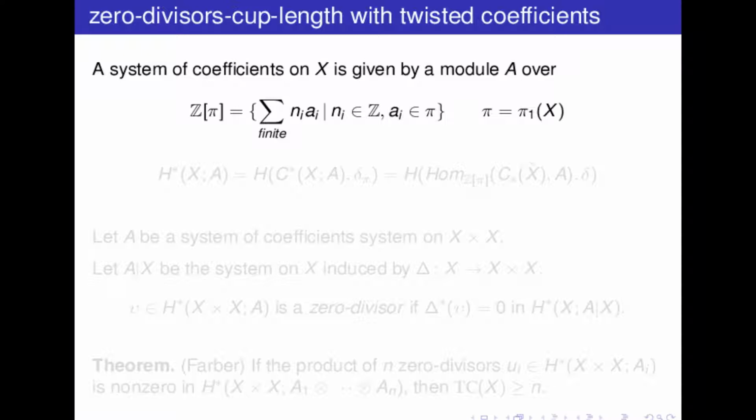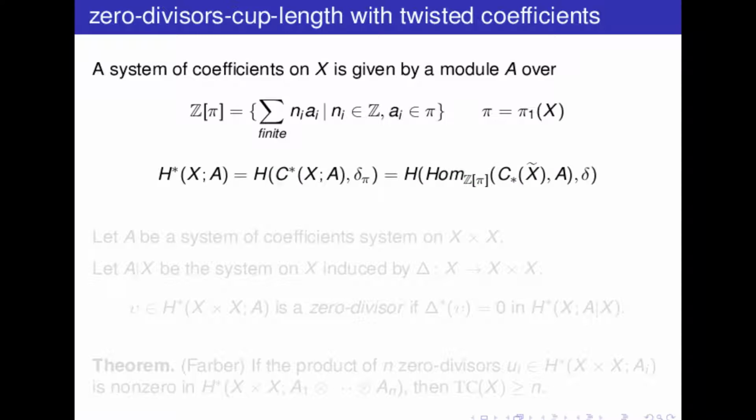A system of coefficients on a space X is given by an abelian group A which is equipped with an action of the fundamental group of the space, pi. This action can be extended linearly to the integral group ring of the group, Z pi, so in other words A is a module over the group ring, okay?